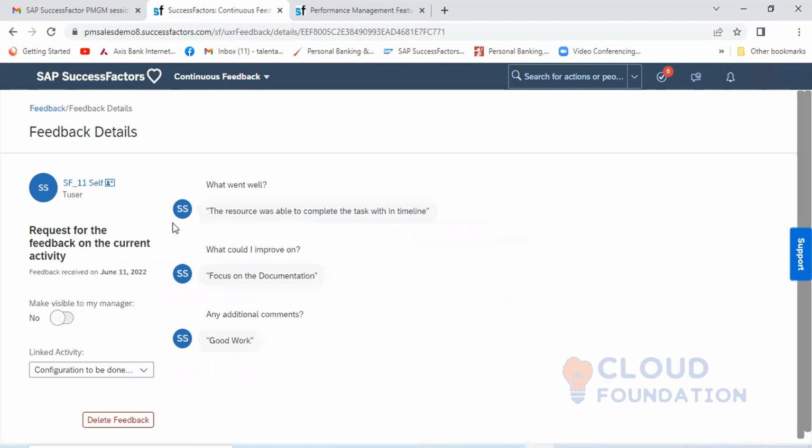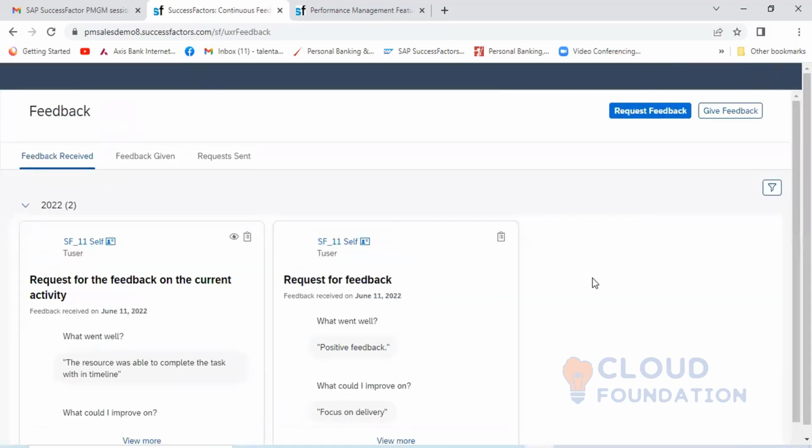Here, when you go and request that, you can see this activity. If you want to make it visible for your manager, you can click on this one and enable it. The feedback given by the other employee will be visible to that employee's manager also. That button is there where you can enable it. Any questions, any queries?